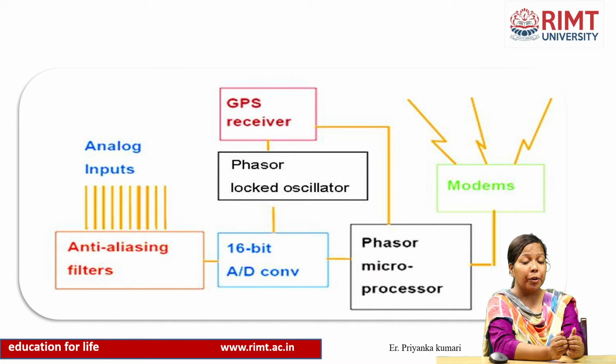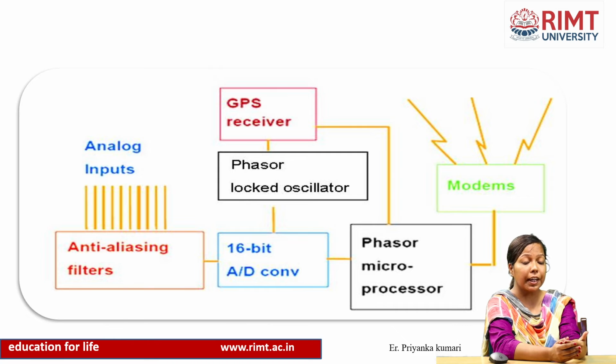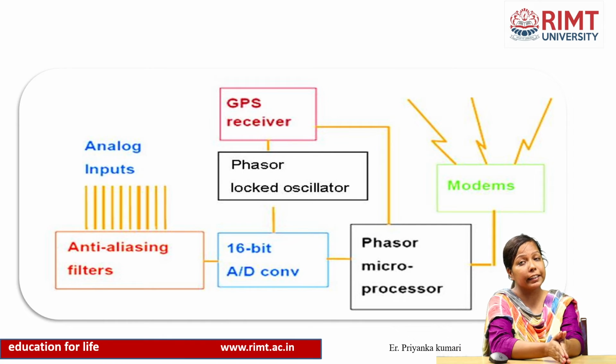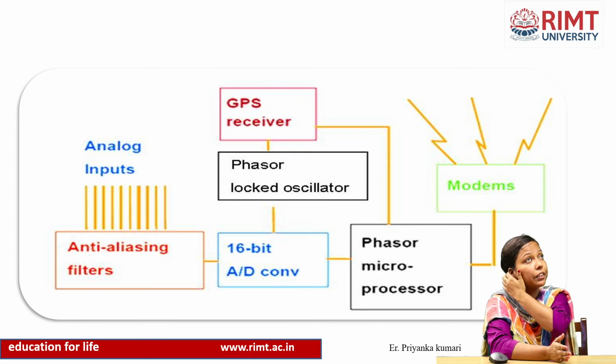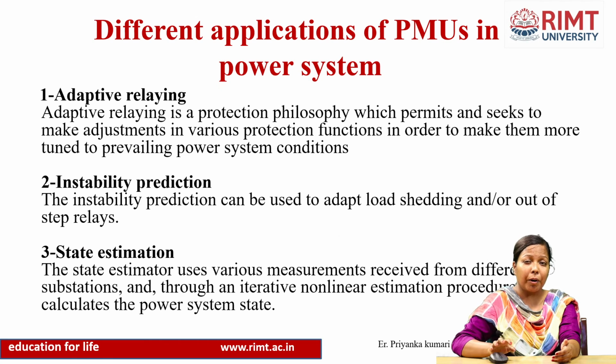After that, the modem is a device which we will use to transmit the signals and decode them into the user interface, and it will become the replica of the input and the output to the user. Means we will get the signals of the GPS with the help of the modem. The modem provides us the signal, decodes it and transmits it to the user. This is all about the diagram.